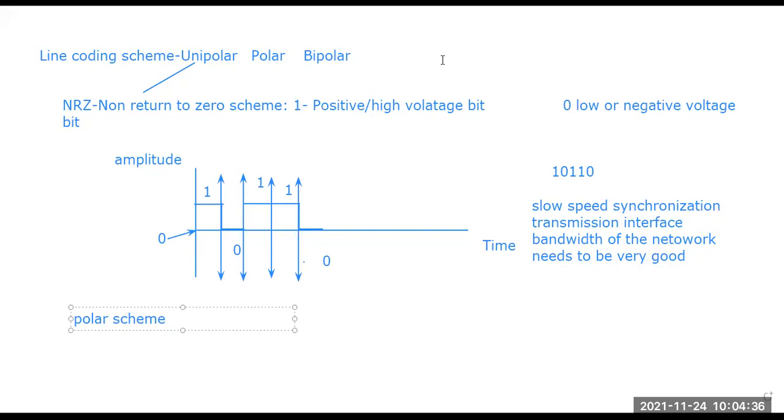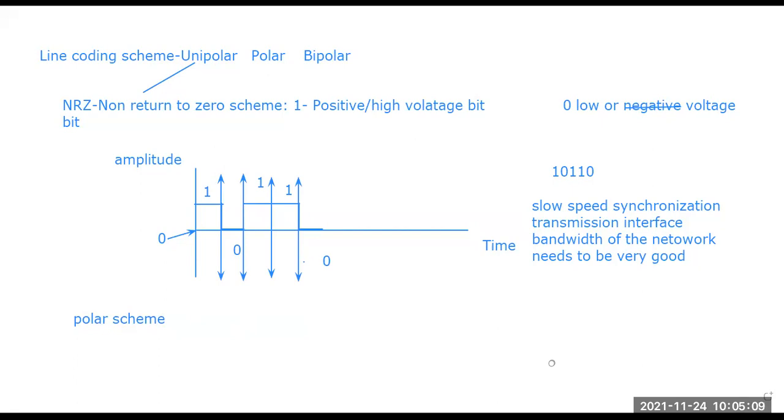Okay, so in this scenario, I think this term will not be effective, so I'm crossing this. Low voltage is fine because there is no negative part of voltage we are talking about. But in the polar scheme, there are two voltages on the time axis: one is a positive or high voltage and one is a negative voltage. Now the positive or high voltage is represented by 0, and the negative or lower voltage is represented by 1.